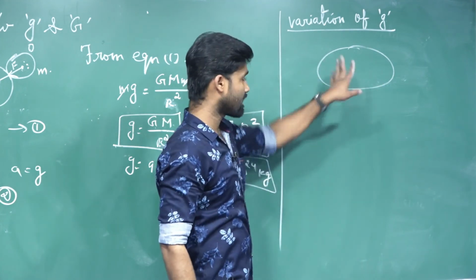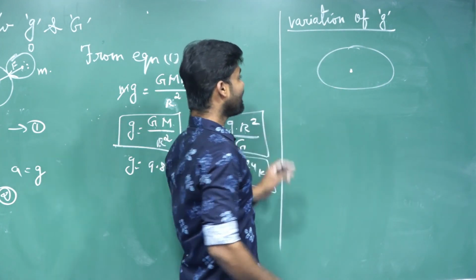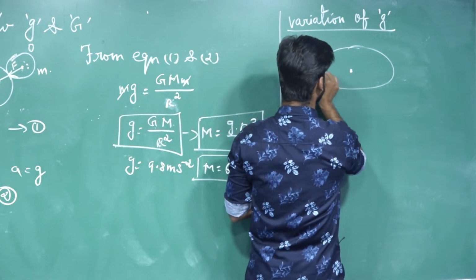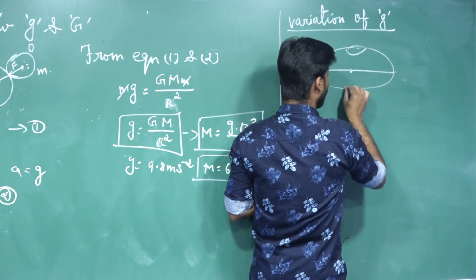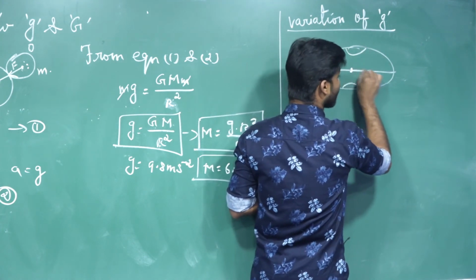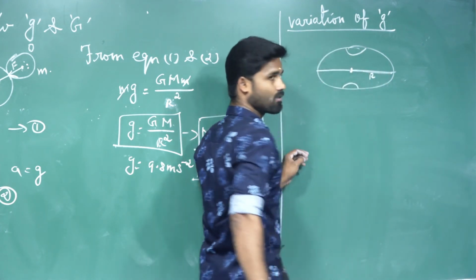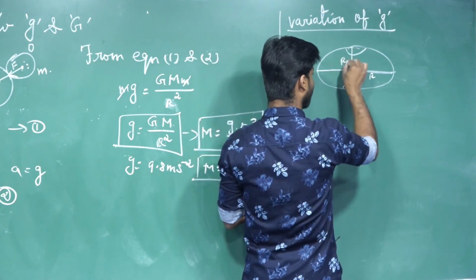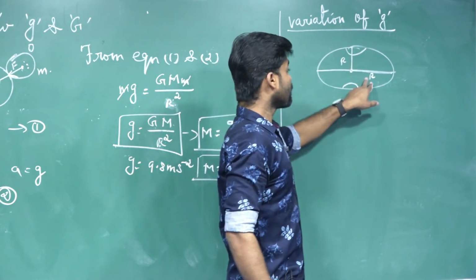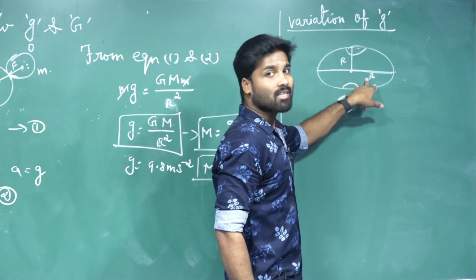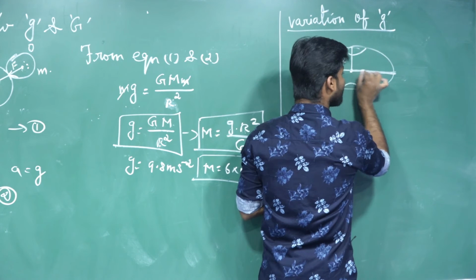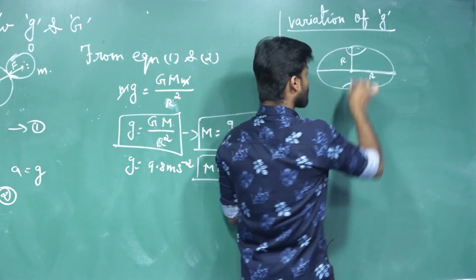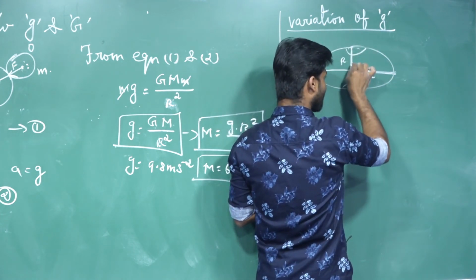This is the equatorial region, and this is the polar region. This part we can say is the radius of the earth, and this also is the radius of the earth. This is the geometric radius of the earth. In the equatorial region, the geometric radius of the earth is maximum. In this region, the geometric radius of the earth is minimum.